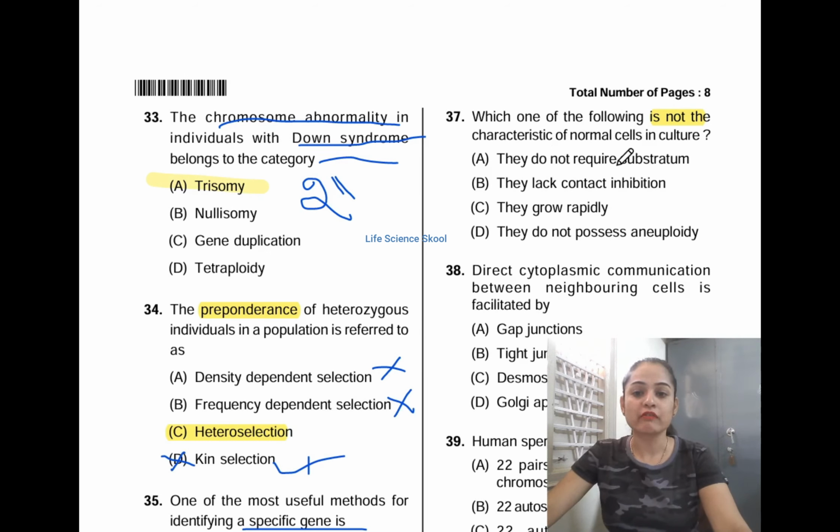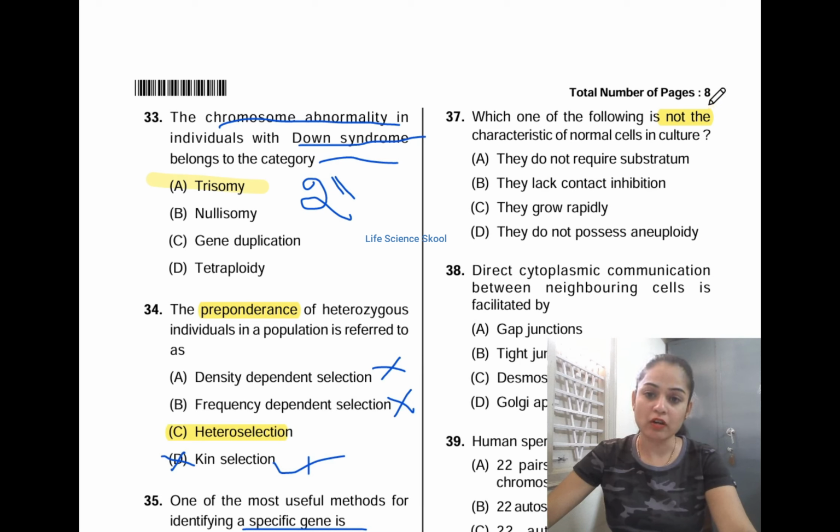Option A they don't require substratum, option B they lack contact inhibition, option C they grow rapidly, option D they don't possess aneuploidy. Normal cells actually require substratum. And here they are asking which is not, and it is also written here they don't.